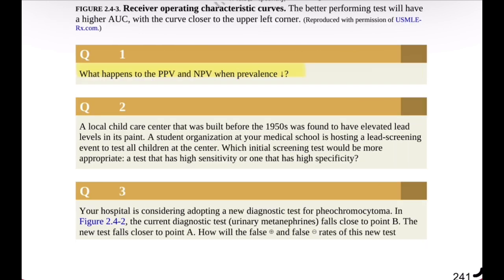Question 2. A local child care center built before the 1950s was found to have elevated lead levels in its paint. A student organization at your medical school is hosting a lead screening event to test all children at the center. Which initial screening test would be more appropriate? A test that has high sensitivity or one that has high specificity?